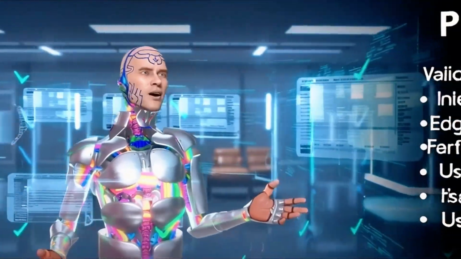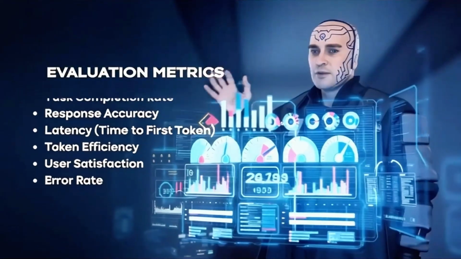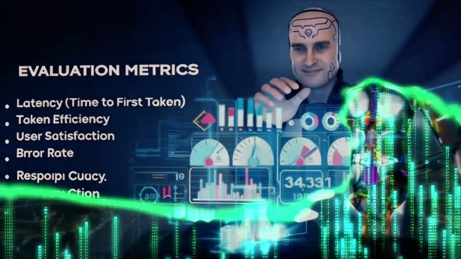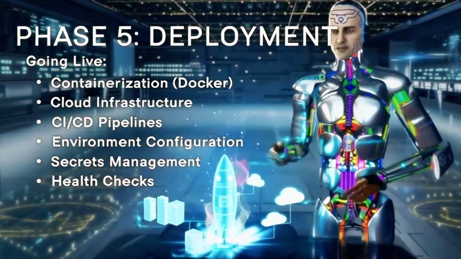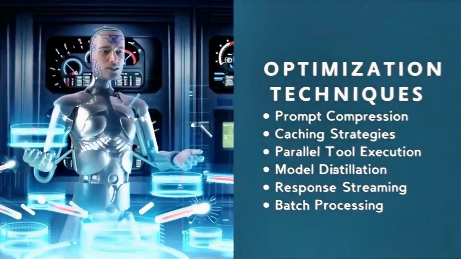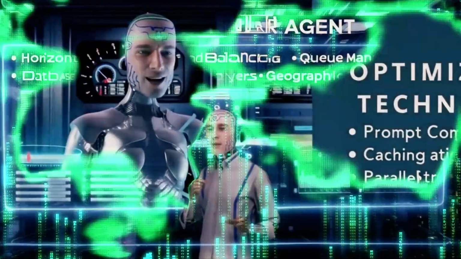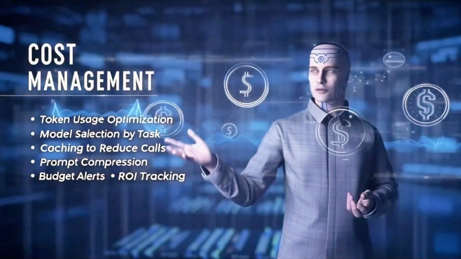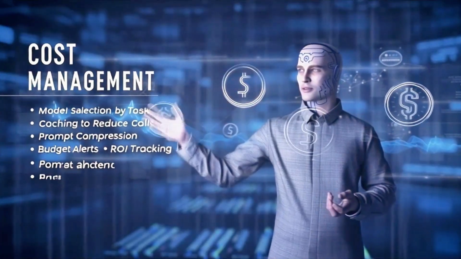Phase 4 is testing on slide 32. Unit test your tools. Measure success with evaluation metrics on slide 33: accuracy, latency, and cost. Phase 5 is deployment on slide 35. Dockerize it, put it in the cloud. Once live, you need monitoring on slide 36 and optimization on slide 34. Use caching to save money and time. As you scale on slide 37, watch your database load and keep an eye on cost management on slide 38. LLM tokens are not free.